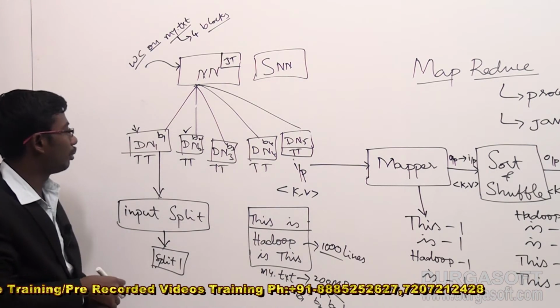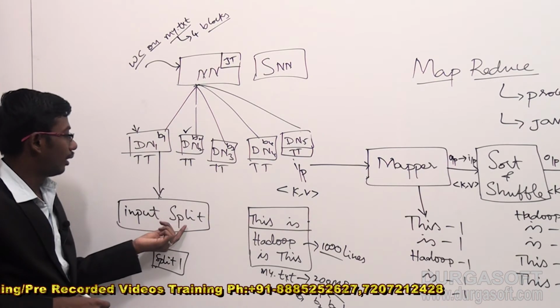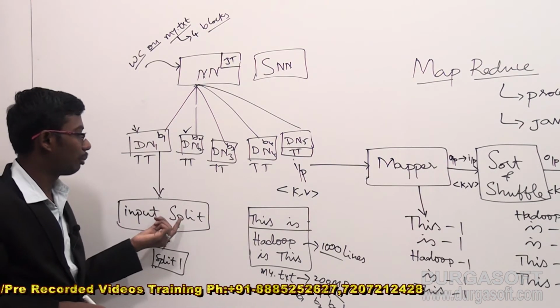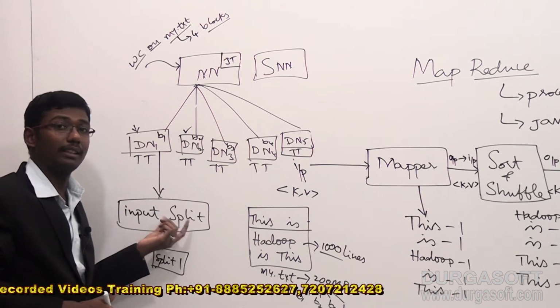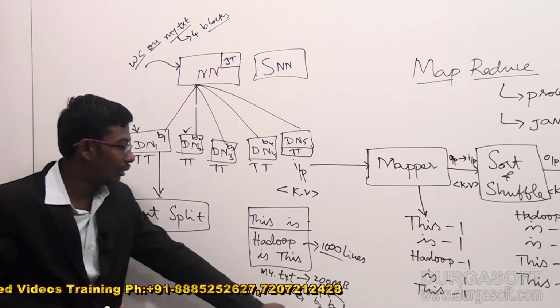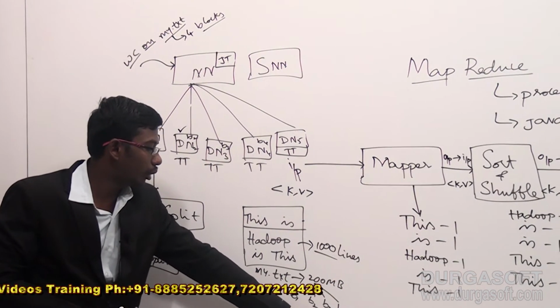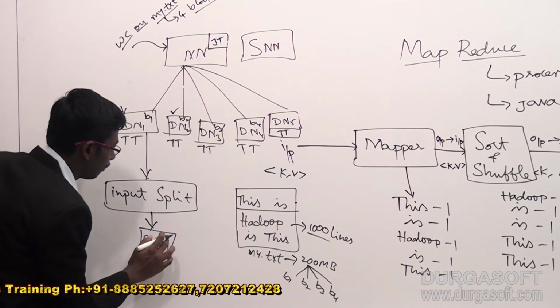Then it's time to look at the generation of input splits. Here we have to generate a number of splits based on the blocks, as per the rule we already gave: by default the input split size will equal the block size. Here we need 4 blocks, so for that purpose we have to generate 4 individual splits.